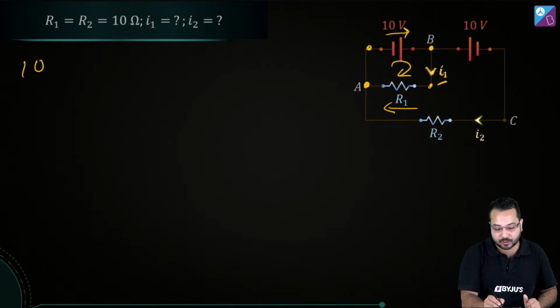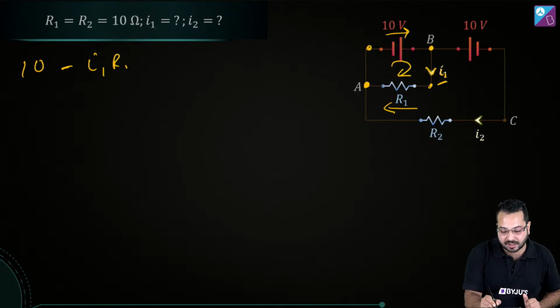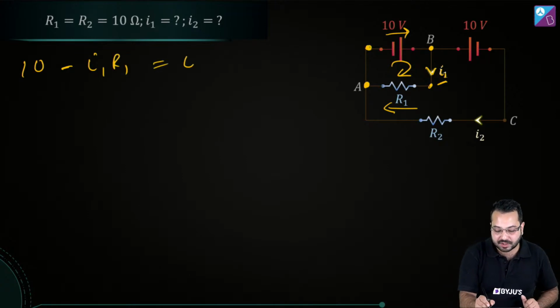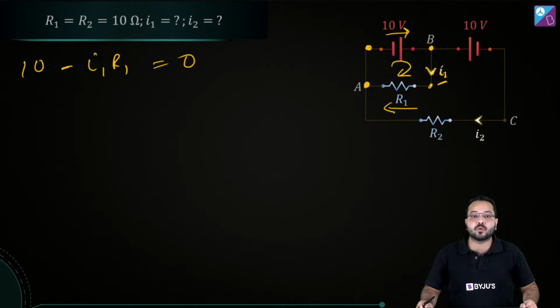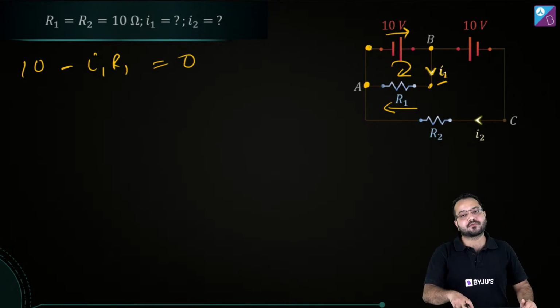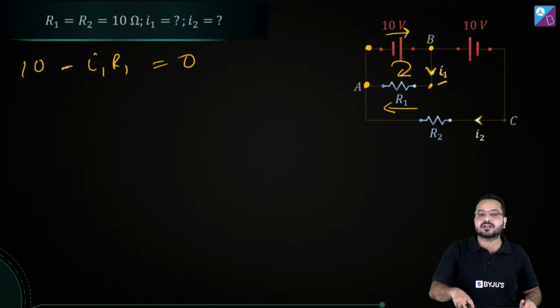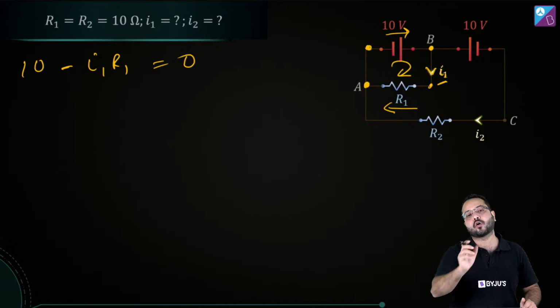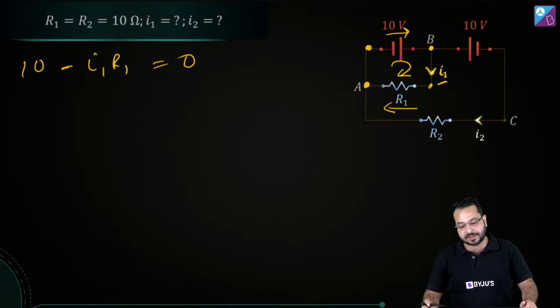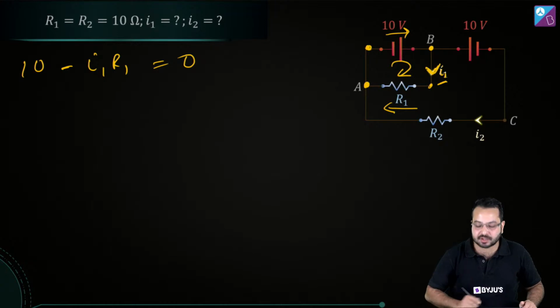So in this case, we are going to write minus I1 R1, and then we are back over here, and this is going to be equal to 0. Tanmay is asking, will the direction of current be given? In the question, the direction of current is given, but if it is not given, then we can assume. It does not matter what direction of current you choose, but it is important that you apply KCL and KVL accordingly. Is that right? Okay, so we assume the direction like this.